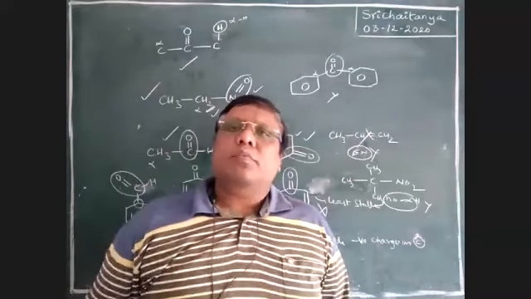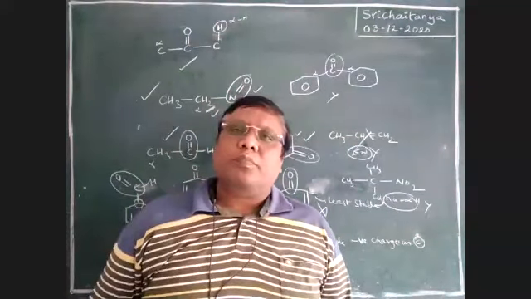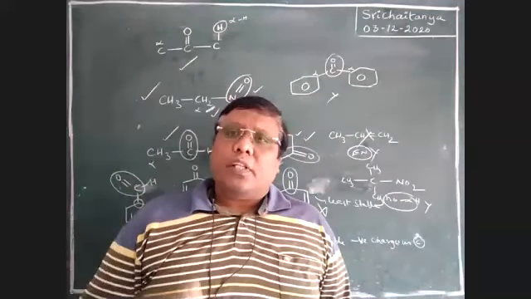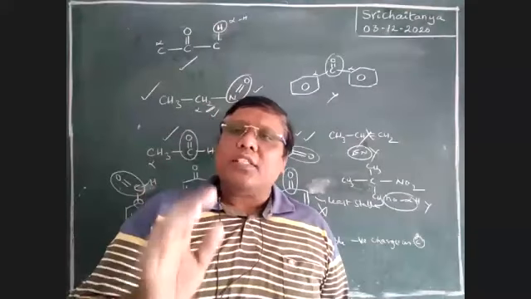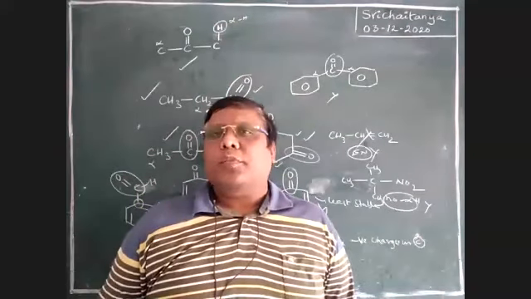Do you have any doubts up to now about whether a compound exhibits tautomerism or not? Okay. Now, what is tautomerism? Let us explain.